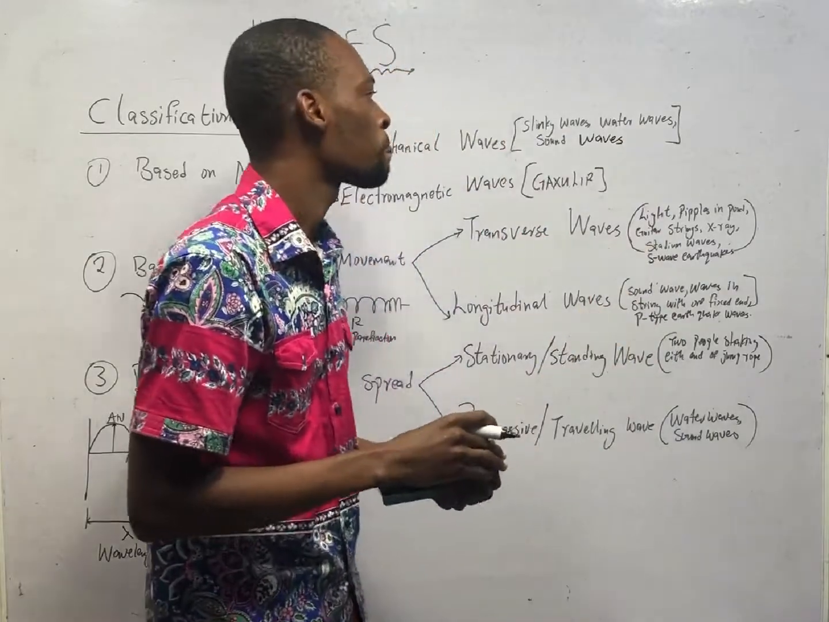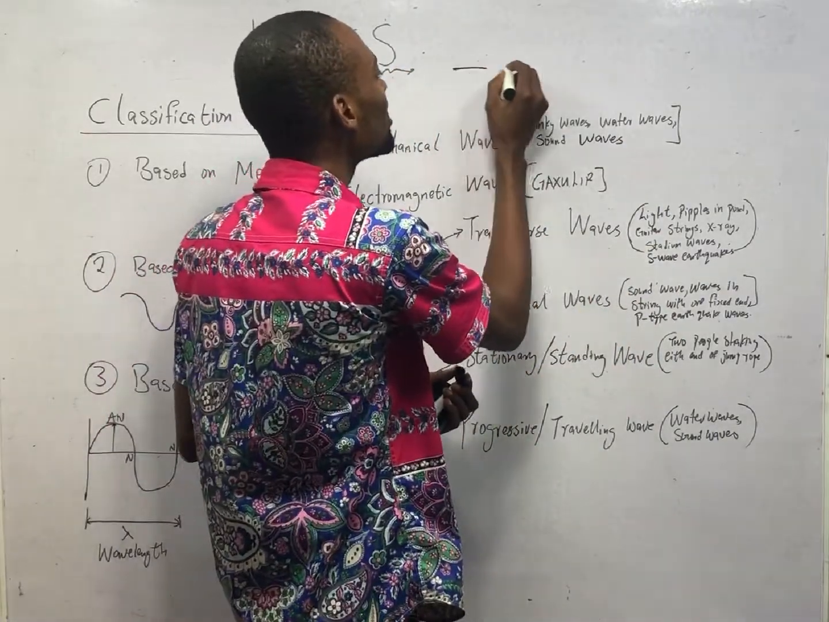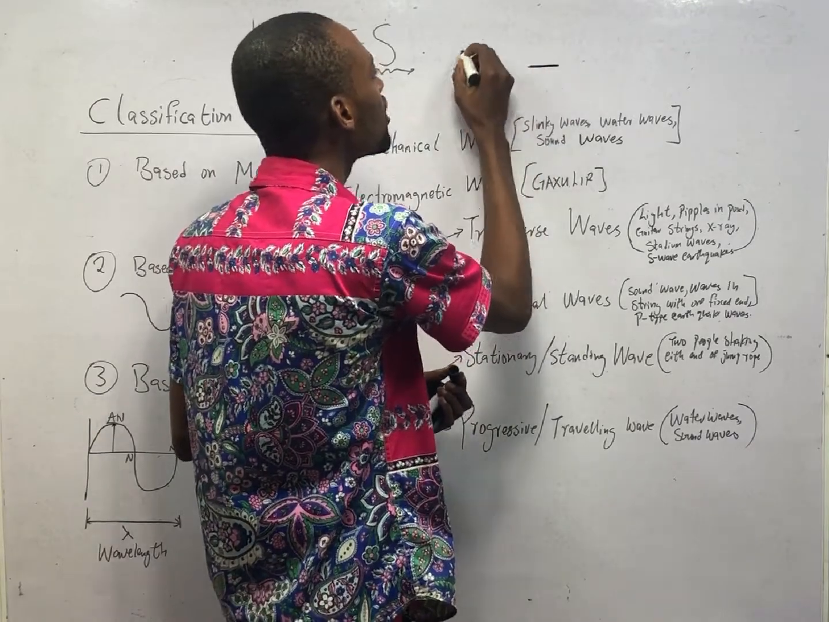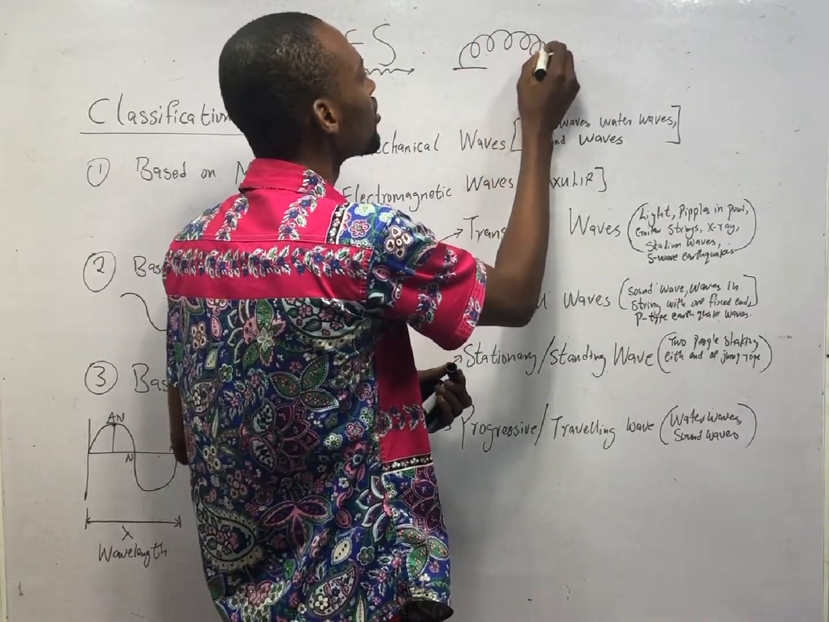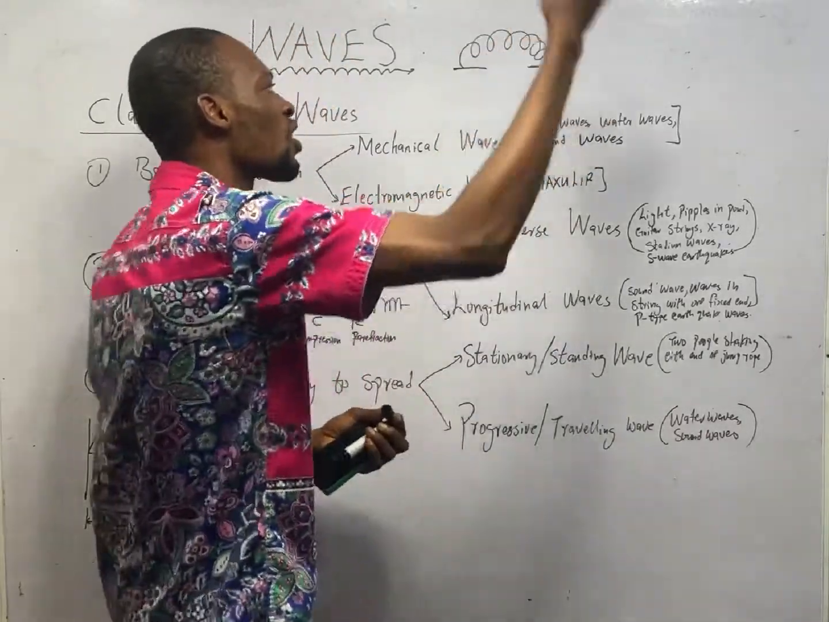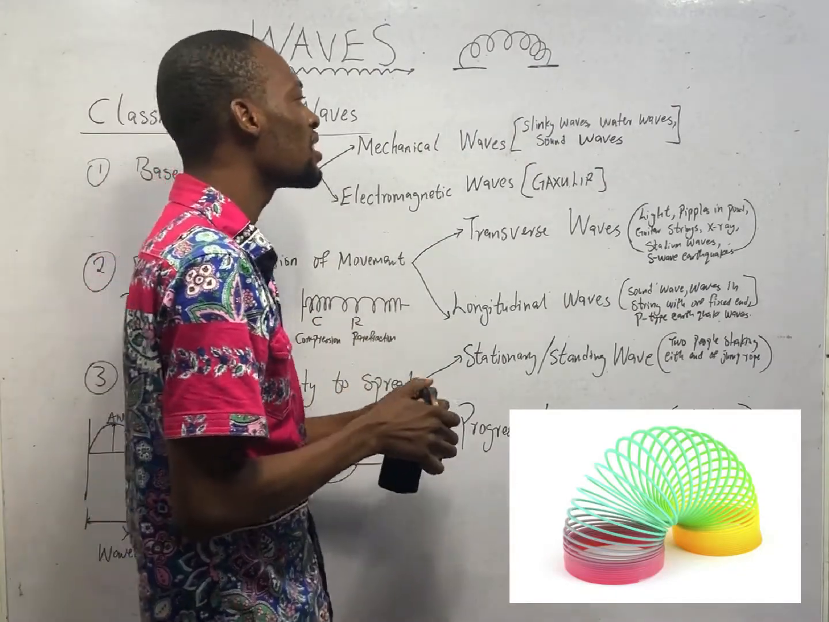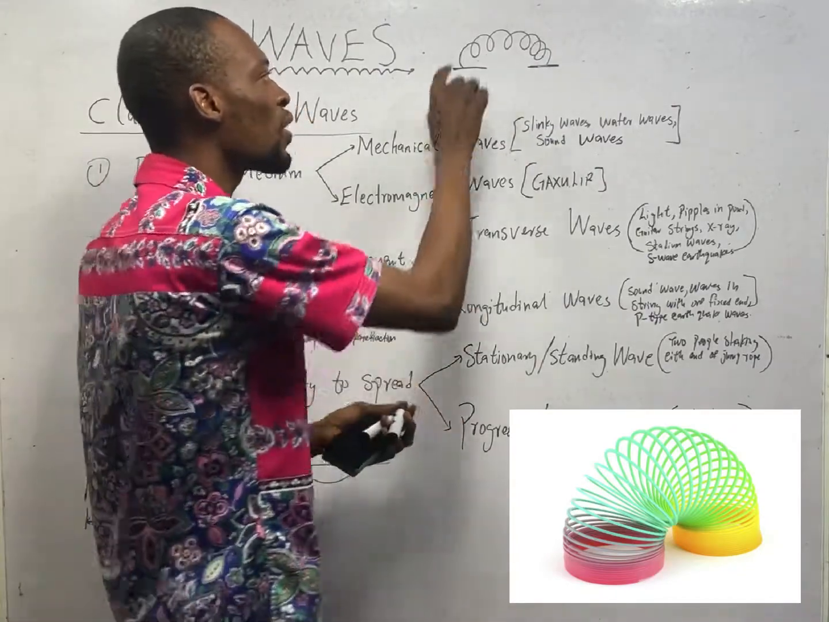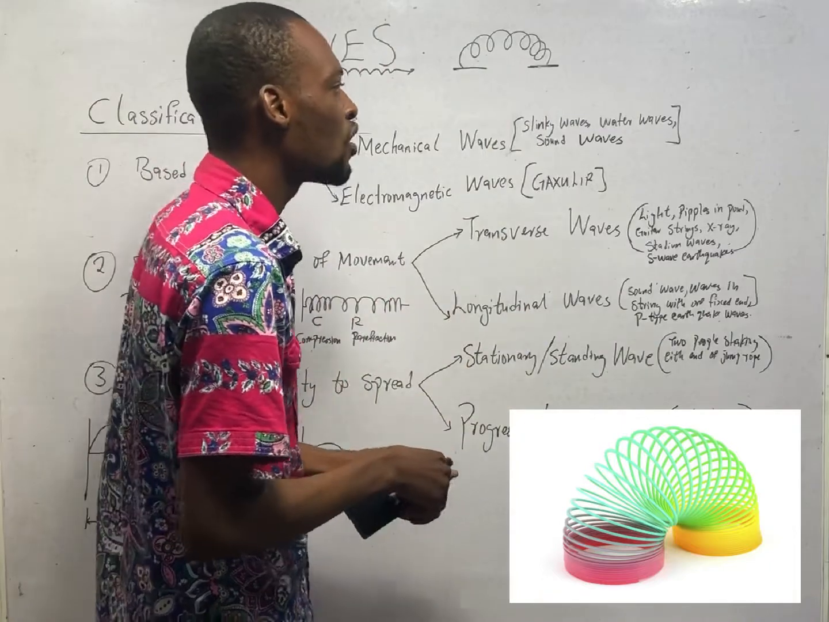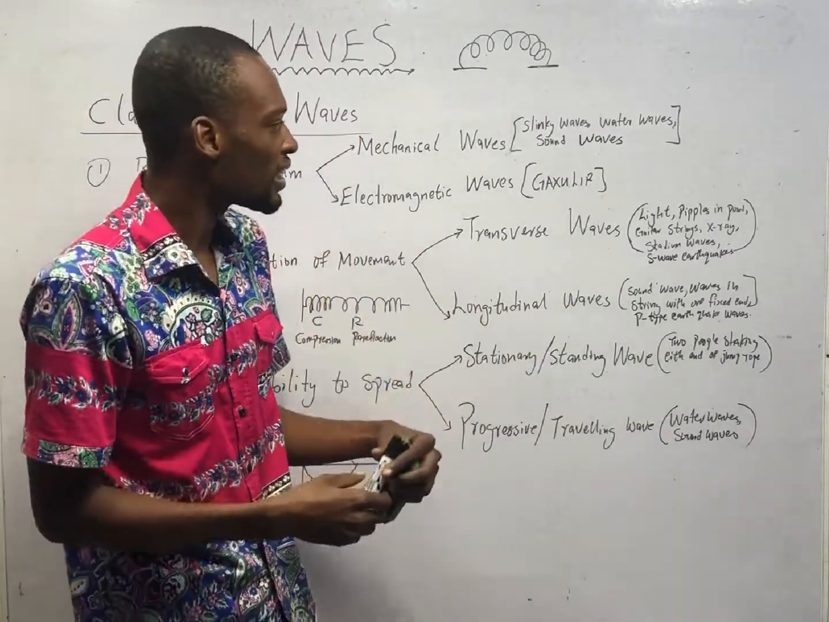You may be wondering, what is a slinky wave? A slinky wave is something like this. You see a spring. So this is one end, this is another end, something like a spring coiled from one end to the other. So the slinky wave is a mechanical wave. It requires a medium to propagate. Water waves require a medium. They require water to propagate.